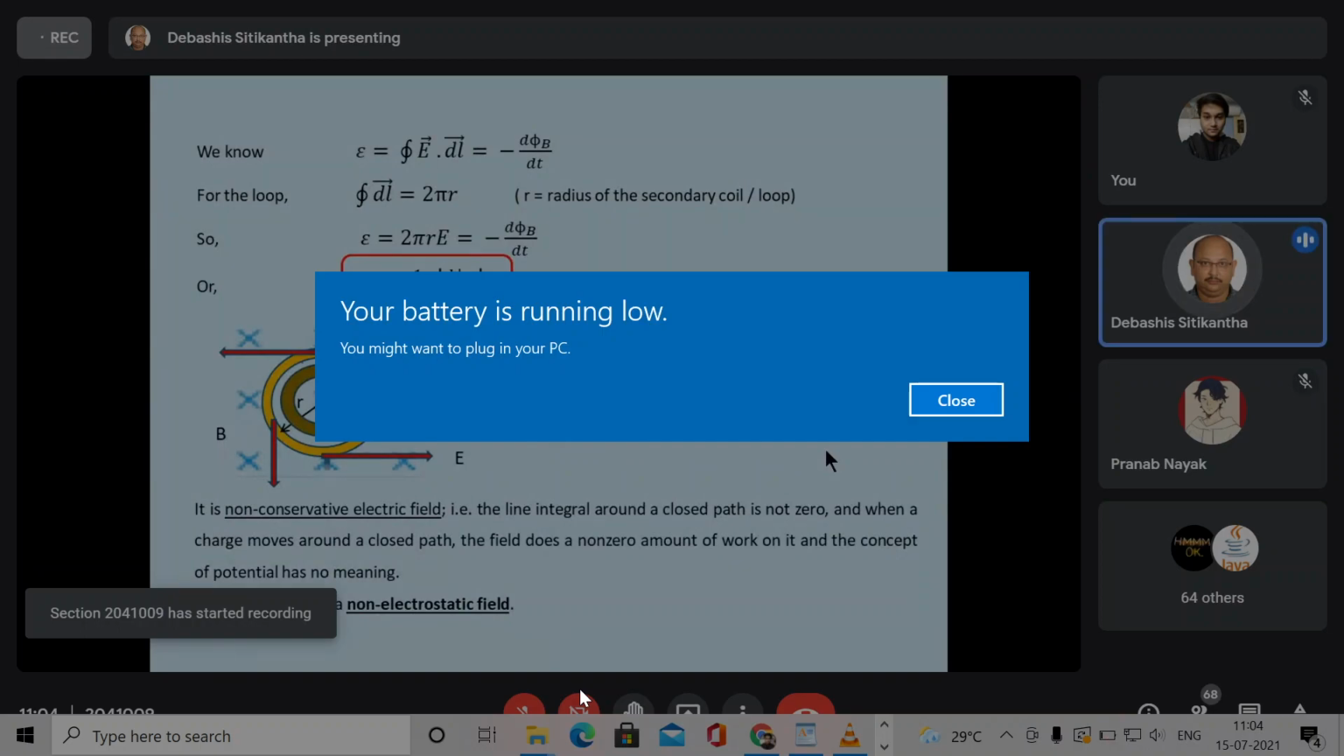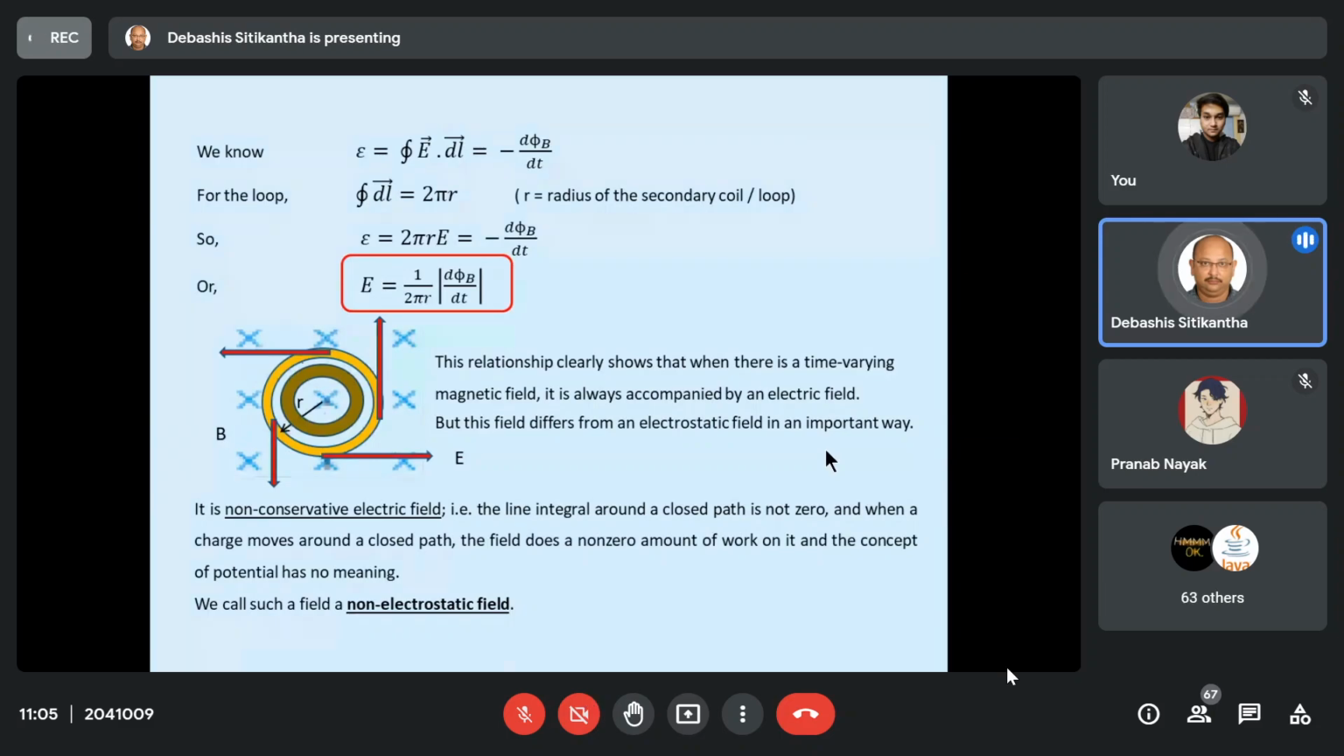So in the last class, we were talking about Faraday's law of electromagnetic induction. Because of Faraday's law, we have two types of induced EMF. One of them is the motional EMF, which is produced because of the motion of a conductor inside a magnetic field, or the reverse. There may be a stationary conductor with the magnetic field rotating.